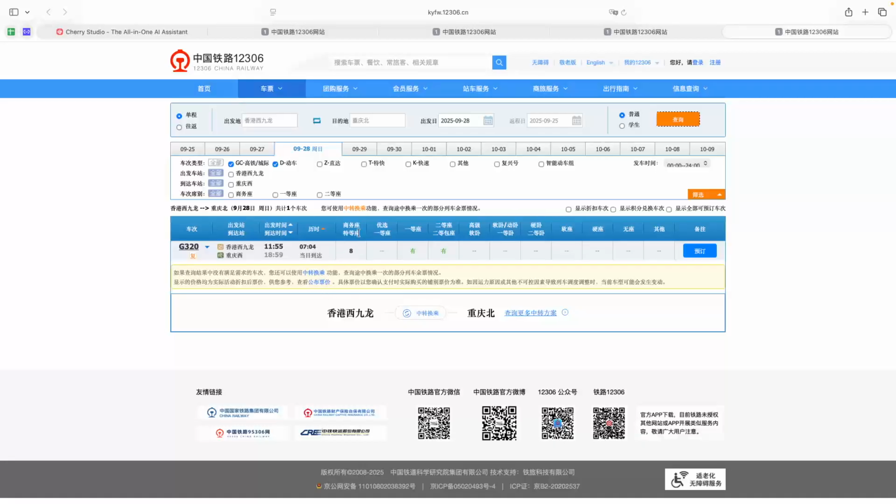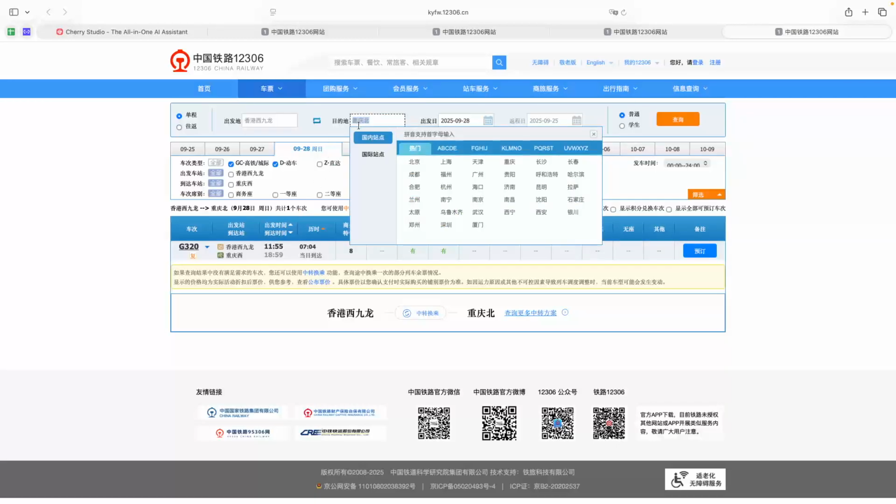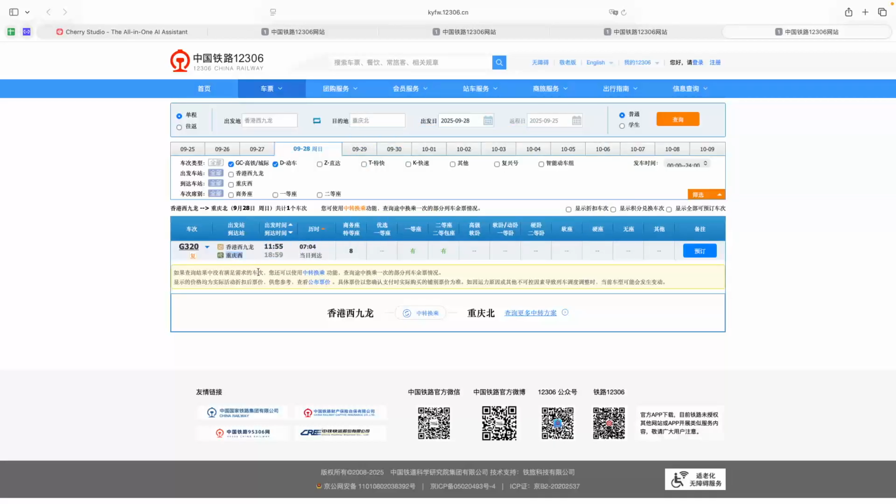But bear in mind, there's actually no train to go to Chongqing North from Hong Kong. The direct train only reaches Chongqing West, meaning the west side of the city. So roughly, I think the distance between Chongqing West and Chongqing North Station is about 15 kilometers, I guess. So later I'll see whether, if I use Cherry Studio with another LLM, it will give me more information.